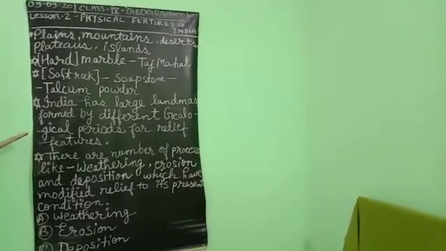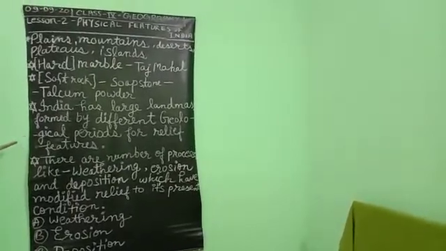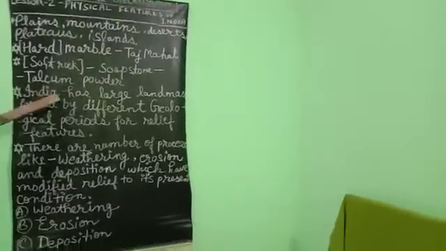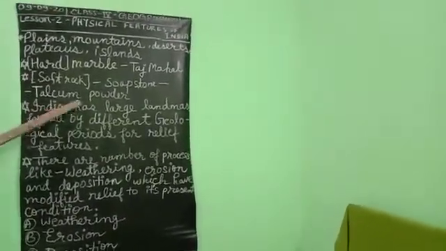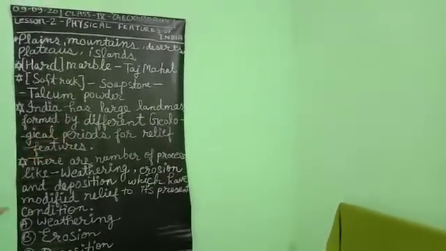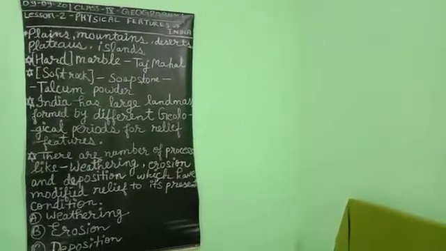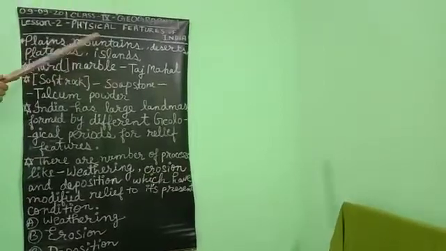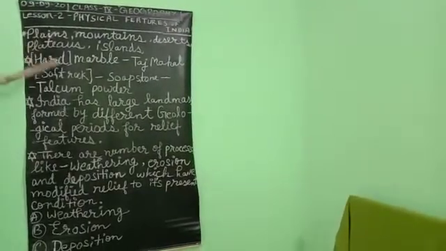But before that, we have to know some important facts, in which India has a large landmass formed by different geological periods, with different relief features. It means that India has different types of landforms. Our country has plains, mountains, deserts, plateaus, islands, etc. And we have the hardest rocks and the softest rocks, and we have different types of soils also.